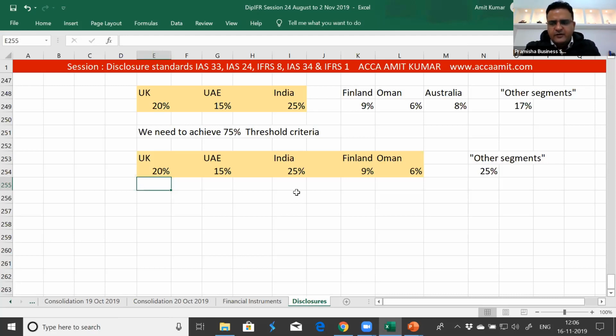Any doubt in this? Anyone having any doubt relating to quantitative threshold, relating to aggregation criteria, relating to meeting 75% threshold criteria? Anyone having any doubt till now? Hello. Banu, Birpal, Hima, Nitika, Prachi, Sapna. Okay, fine.